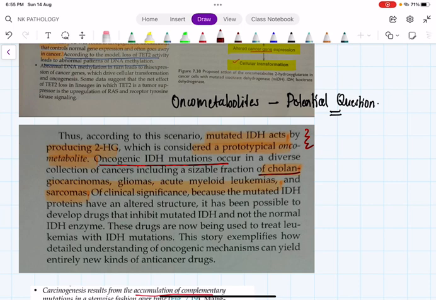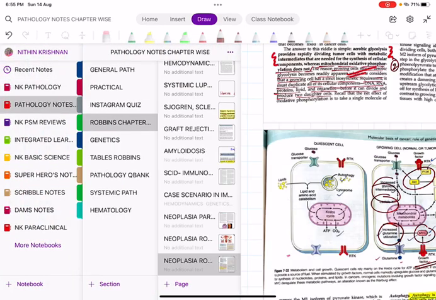Some important carcinomas: number 1 is glioma, number 2 is acute myeloid leukemia, then sarcoma, and the last one is cholangiocarcinoma. One MCQ you will get: all of the following are cancers in which oncometabolites play a major role in the pathogenesis, except. So you have to remember cholangiocarcinoma, gliomas, acute myeloid leukemias, and sarcoma. Okay, I hope you are clear with this.